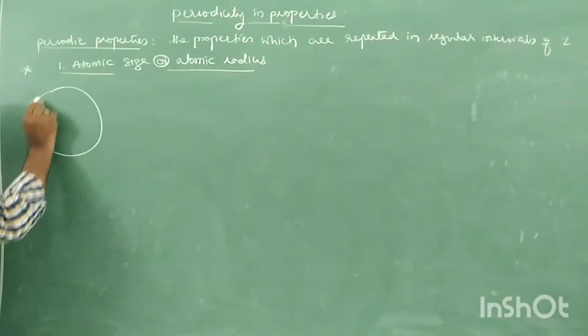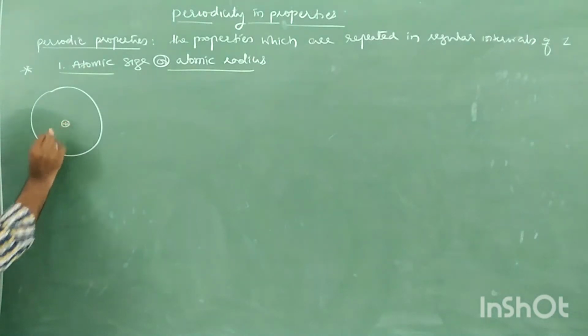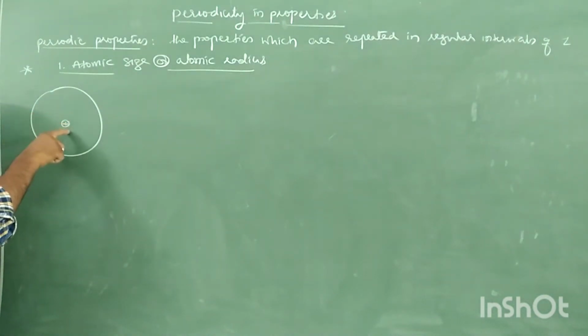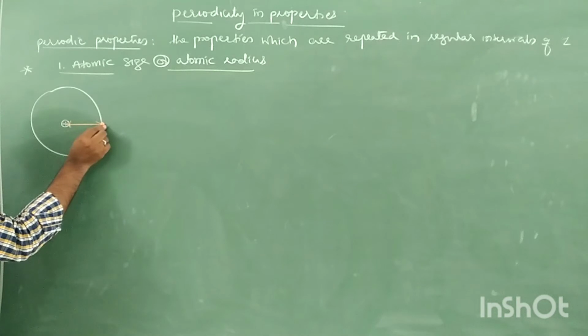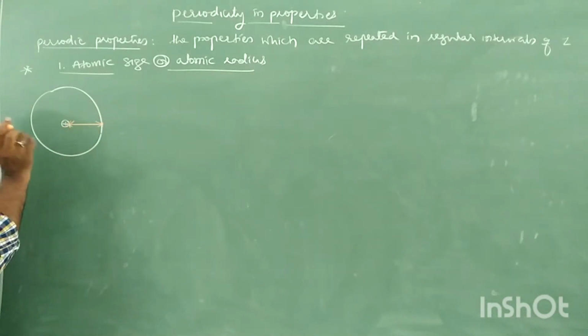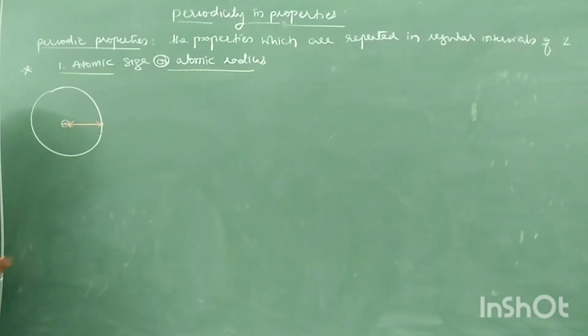Take an atom which is spherical in shape, having a nucleus. The nucleus is a positive body, situated at the center of the atom. Atomic radius is the distance from the center of the nucleus to the outermost orbit. It is usually denoted by R.